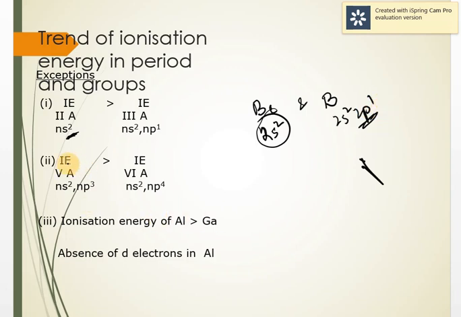Same way, if we compare group 5 and group 6, group 5 you can see it is half filled, np3. So when we have half filled and completely filled orbitals, they are more stable. So it means np3 will be more stable than np4. Can you tell me out of nitrogen and oxygen, which one will have a higher ionization energy?